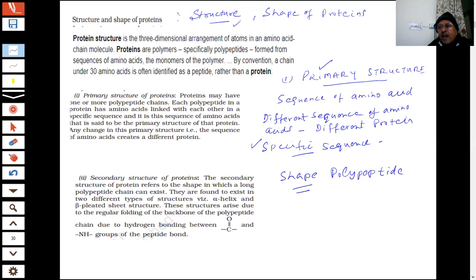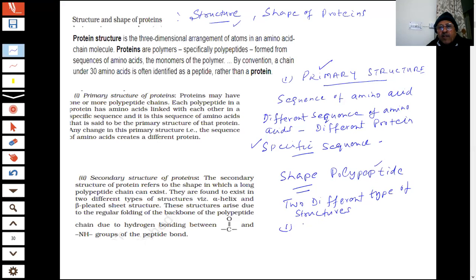Polypeptide chain is formed by a definite sequence. Now the shape is something, what shape do they take, students? It has been found experimentally that they exist in two different types of structures. What types of shapes are they found to exist in? Two different types of structures, students.